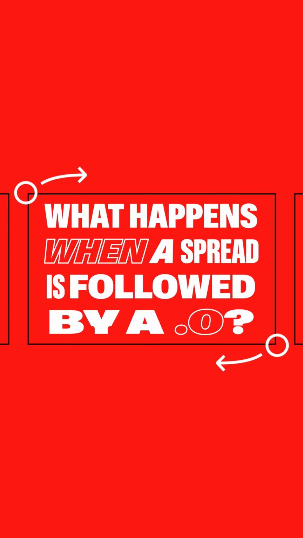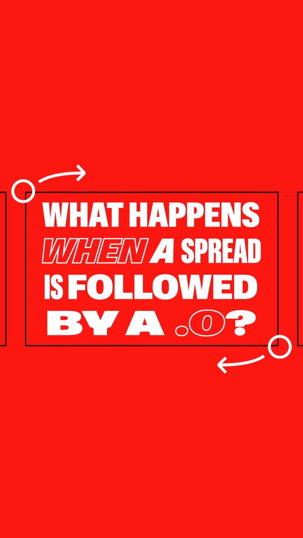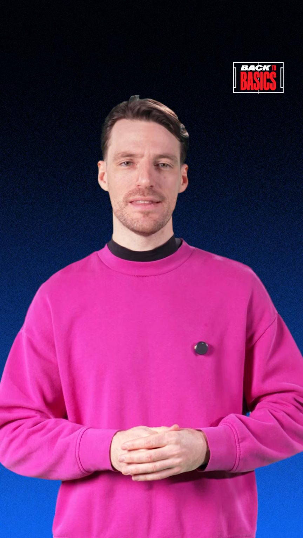What happens when a spread is followed by a 0.0? As for the total points, the spread won't always be posted with a half unit. So what happens if it's a round number and it lands directly on it? We call that a push. What is it? It just means that the prediction in your combo has been cancelled. You'll be refunded your wager if your bet was a single one. If your bet was a combo, the prediction will be removed, and the total odds will be recalculated without this prediction. In short, it's as if you never made that prediction.